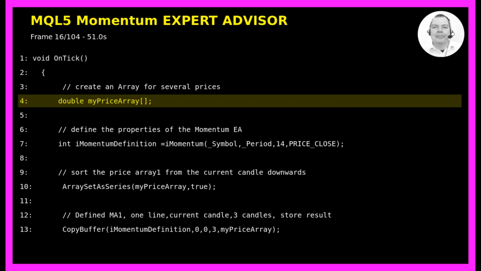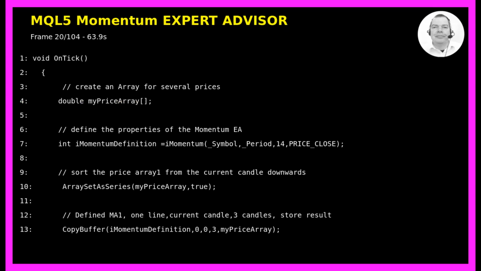Inside this function, we first create an array to store several price values. We declare this as a dynamic array of type double called myPriceArray. The empty brackets indicate this is a dynamic array that will be resized as needed.